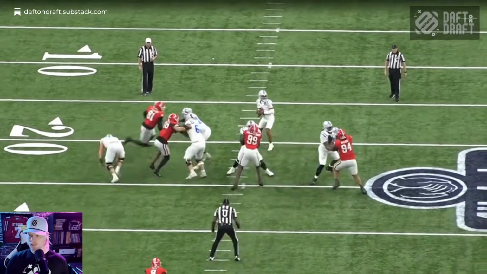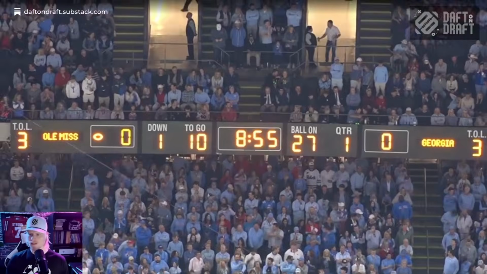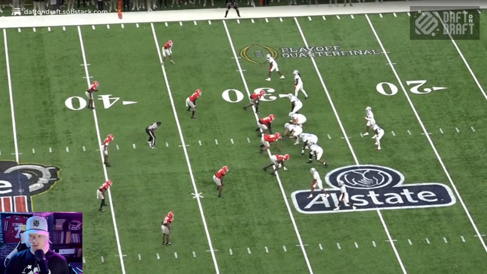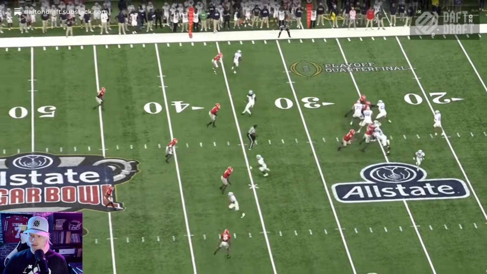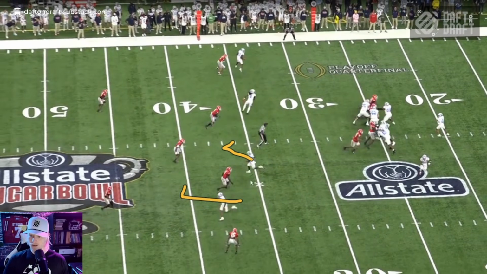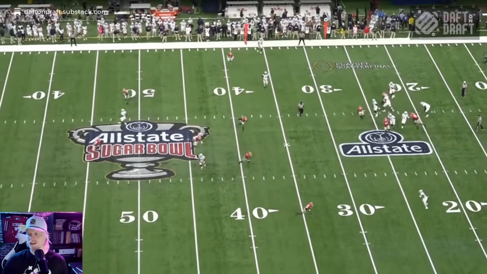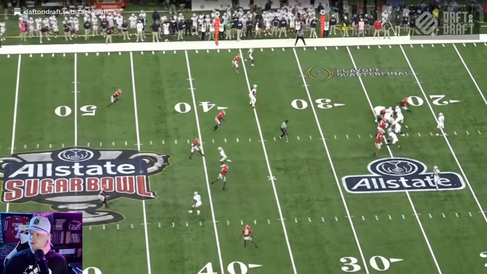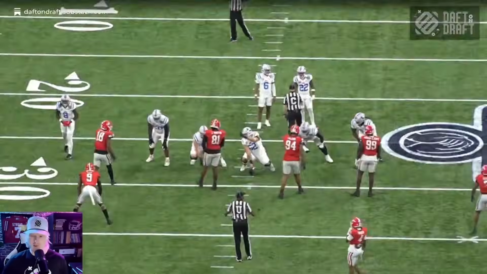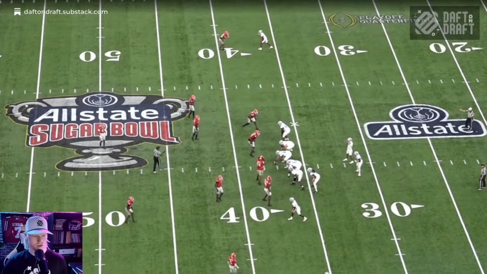Yeah, he's looking front side here. So I guess that's fine if he wants to work front side and then just get to the check. So it looks like he's initially going here to this sit and doesn't really get to this backside here. But I think at this point when you see this guy sitting and this guy sitting, both kind of squatting on your sit routes here, I think his eyes should be backside already. I mean, that's wide open. So I think there's a conversation to be had with the eyes getting backside. Again, working your 2 front side progressions to check isn't a terrible process, but not working backside is, I don't know, maybe a preference thing.